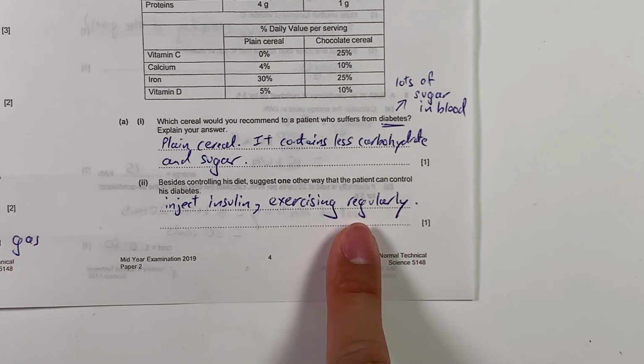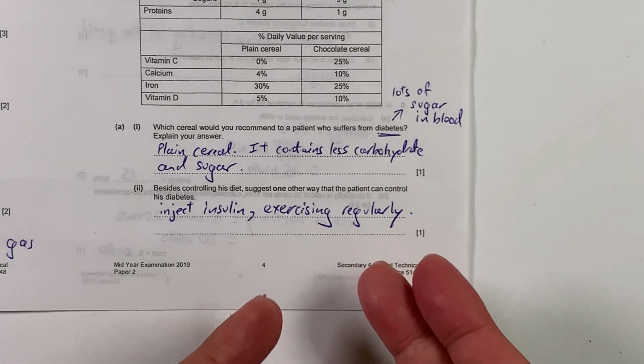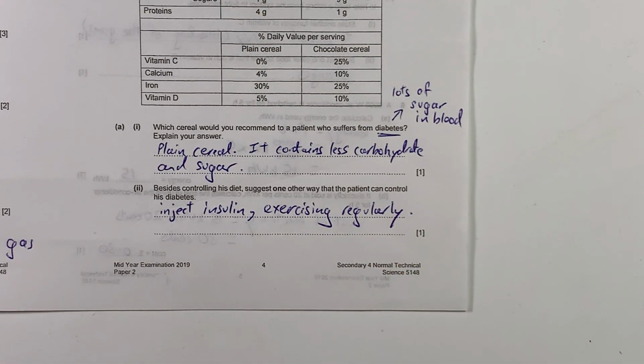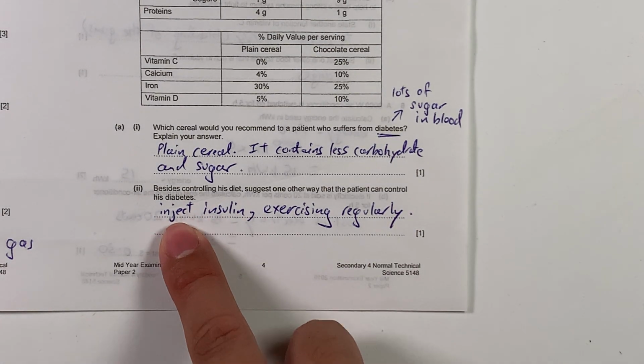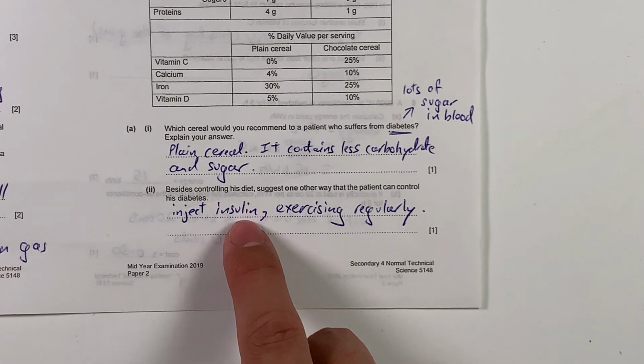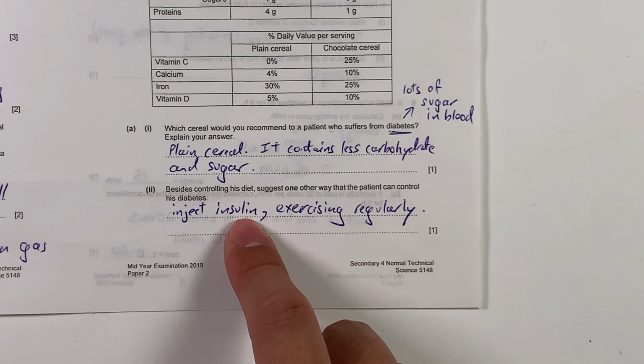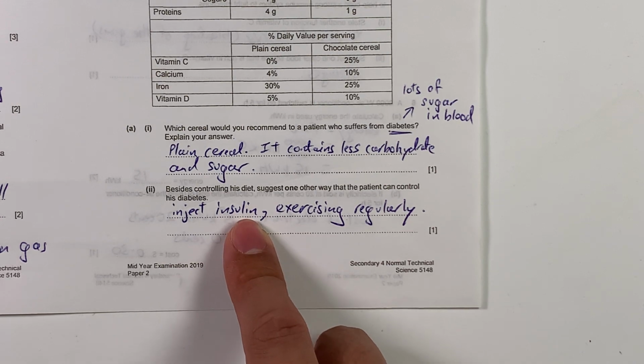Once you're born with diabetes, exercising regularly is not the answer. It will not be the only answer. So the other thing would be to inject insulin. Insulin is basically produced naturally by our body, but if you have this type of diabetes, you do not produce enough to control it. That's why you need to inject insulin to assist. Okay, next question.